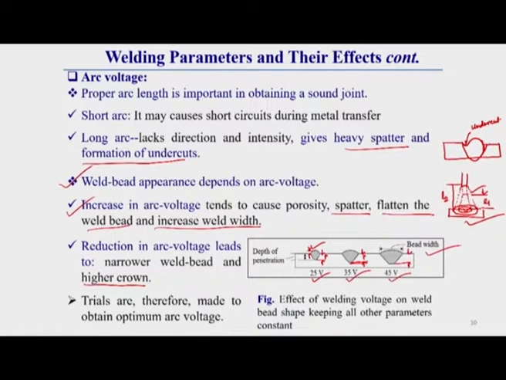Now we have the idea of the effect of arc voltage. Arc voltage affects bead geometry, especially bead width. Generally, the higher the arc voltage, the higher the bead width. Its penetration effect is marginal, which we observe from here.